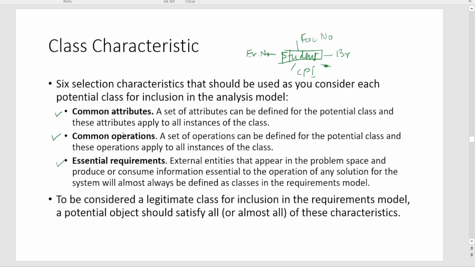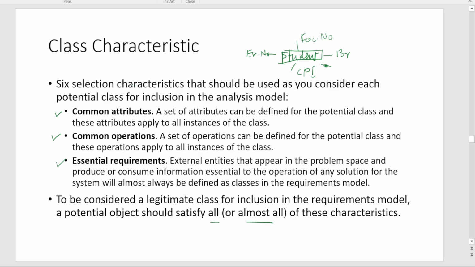To be considered a legitimate class for inclusion in the requirement model, a potential object should satisfy all or almost all of these six characteristics, so at least five of them.